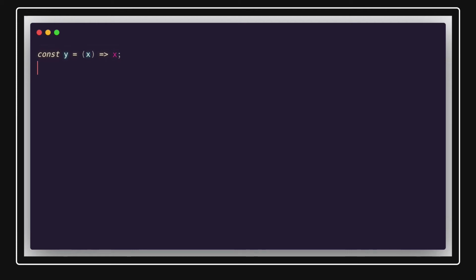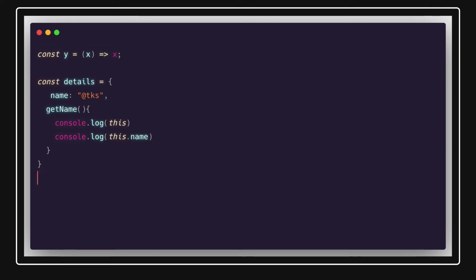Now if we talk about a simple example where we try to override the function definition using an object, we have a const details. Here you can see I have a property name. Okay, here I have a getName function. The function can be written simply like this, and here if I do console.log this, and also console.log this.name, what value are we going to get when I'm trying to do details.getName?